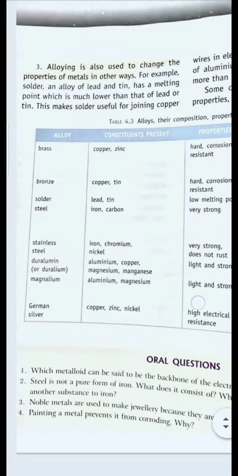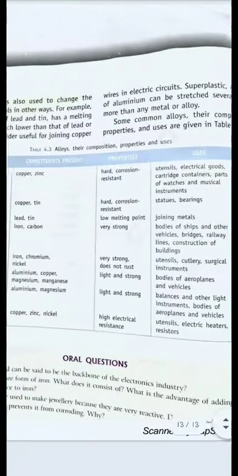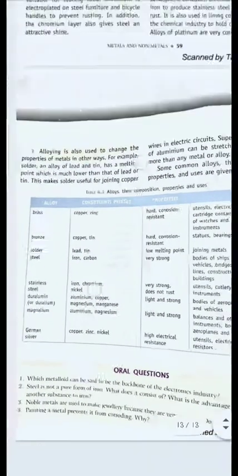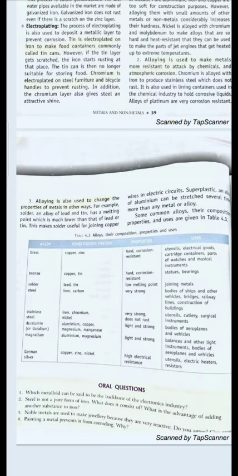And likewise, brass is used for making utensils, electric goods; bronze is used for making statues, bearings; solder is used for joining metals; stainless steel is used for making utensils, surgical instruments; duralumin is used for making bodies of aeroplanes; and German silver is used for making utensils, electric heaters, etc.